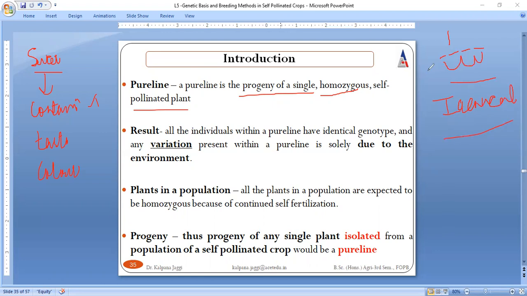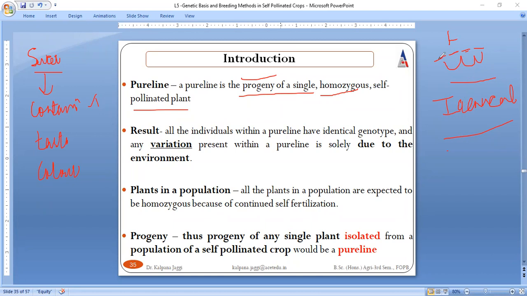Normally, again I repeat, students, here we have a self-pollinated plant, where pollination is taking place between reproductive units within the same flower. Progeny means generation. Pure line is a generation of a single plant. Homozygous means same genetic content. If the genetic content is the same, they are going to resemble each other in terms of their genotype, and there is no variation.